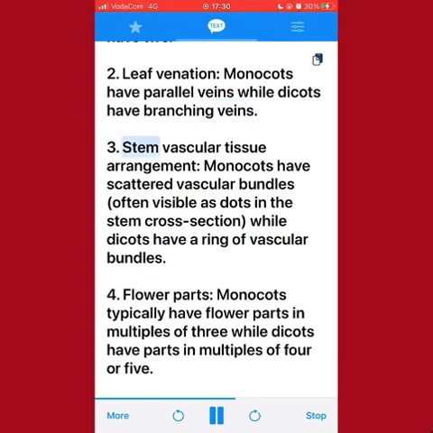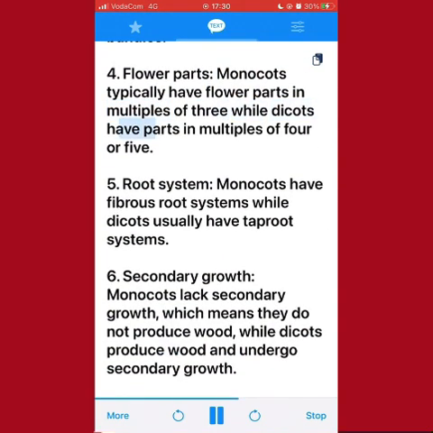3. Stem vascular tissue arrangement. Monocots have scattered vascular bundles, often visible as dots in the stem cross-section, while dicots have a ring of vascular bundles. 4. Flower parts. Monocots typically have flower parts in multiples of 3 while dicots have parts in multiples of 4 or 5. 5. Root system. Monocots have fibrous root systems while dicots usually have taproot systems.